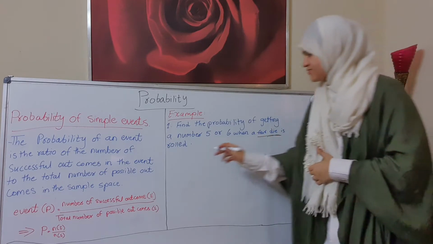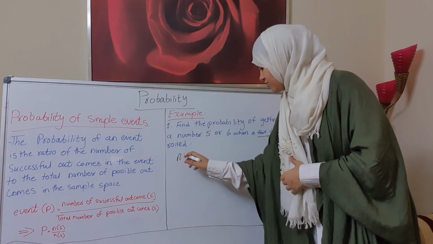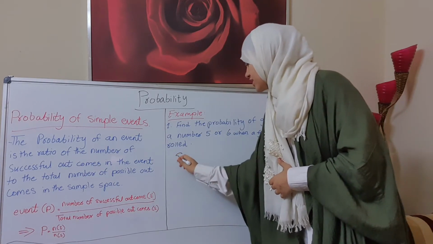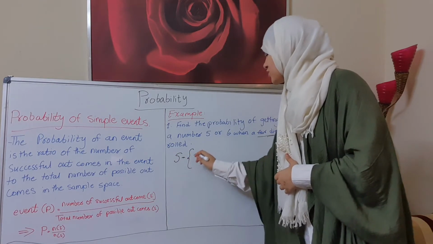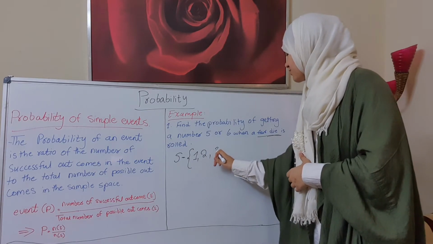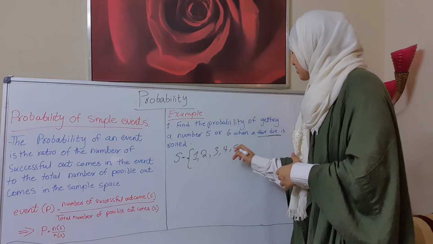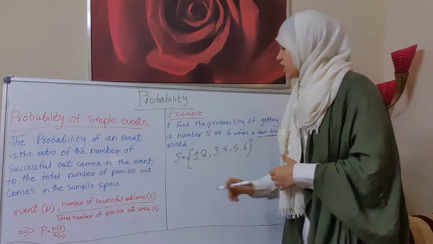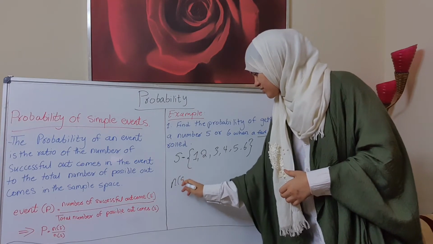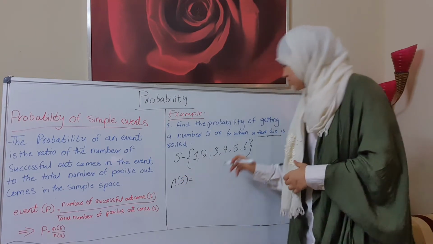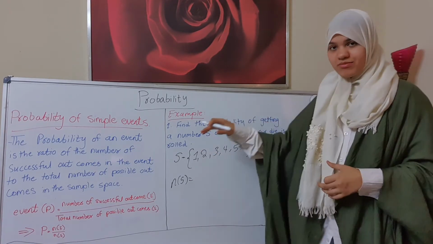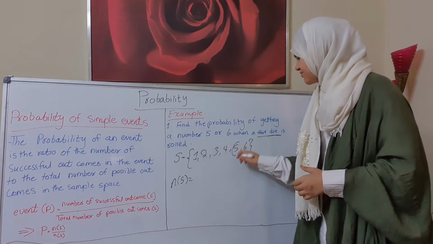So S is equal to 1, 2, 3, 4, 5, and 6. The total number of possible outcomes. And the event is 5 and 6, because he said the probability of getting a number 5 or 6.